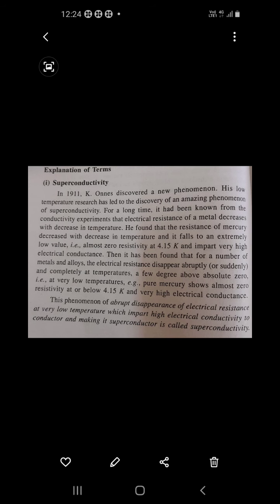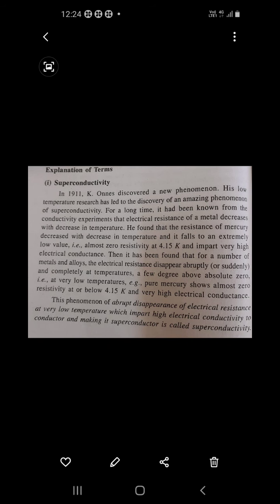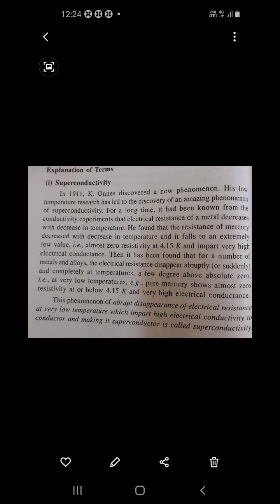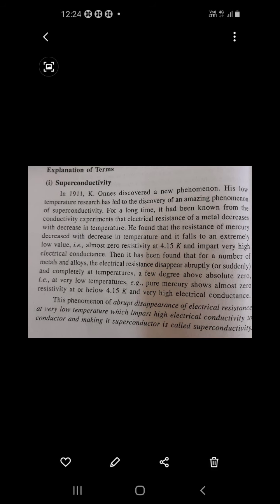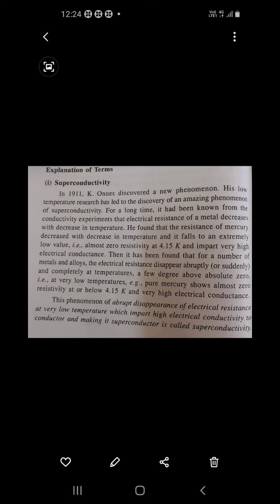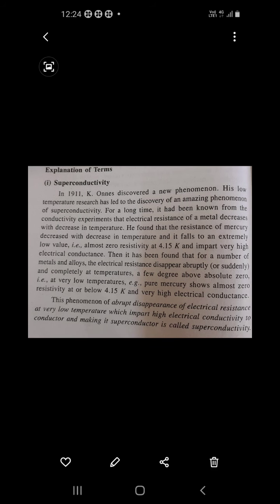You know what resistance is? Resistance means it is exactly opposite to conductance. Resistance is defined as that which resists the flow of current, that means which is not able to carry the current. So that is called resistance. He found that the resistance of mercury decreases with decreasing temperature, and it falls to an extremely low value, almost zero resistivity, at 4.15 Kelvin.